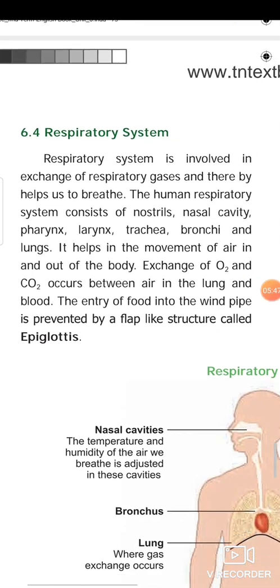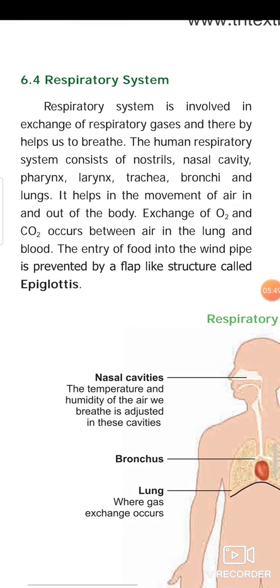Next, respiratory system. Respiratory system is involved in exchange of respiratory gases and thereby helps us to breathe. The human respiratory system consists of nostril, nasal cavity, larynx, trachea, bronchi and lungs. It helps in the movement of air in and out of the body. Exchange of O2 and CO2 occurs between air in the lung and blood. The entry of food into the windpipe is prevented by a flap-like structure called epiglottis.